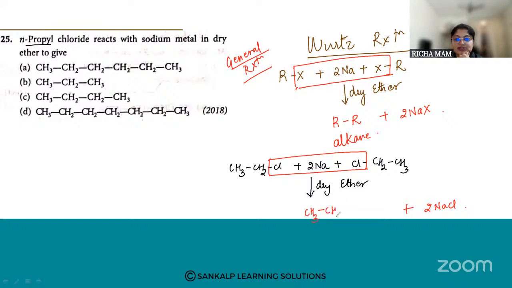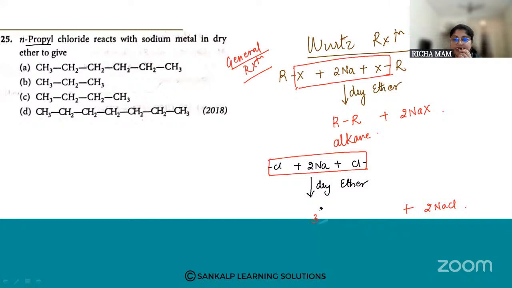So what will be the product? Just join these. How many carbon atoms? 1, 2, 3, 4, so it would be butane. But wait, propyl should be 3 carbon atoms.